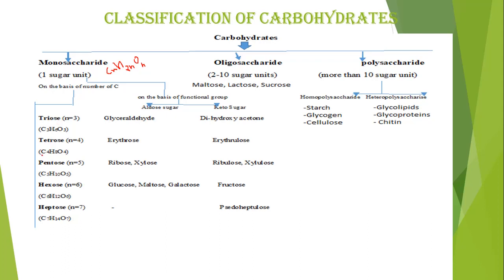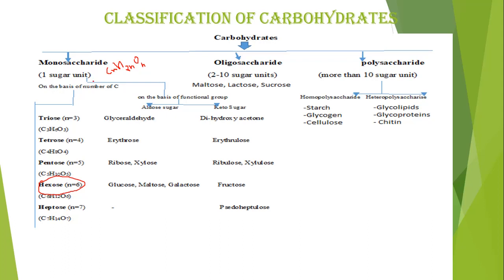If n is equal to 4, the formula will be C4H8O4, and this monosaccharide is called a tetrose sugar. If C5H10O5, then pentose sugar. If C6H12O6, then it is known as hexose sugar. Or if there are 7 carbons present in the monosaccharide, then the formula will be C7H14O7, and this monosaccharide is known as heptose sugar. This is the classification of monosaccharides on the basis of number of carbons.